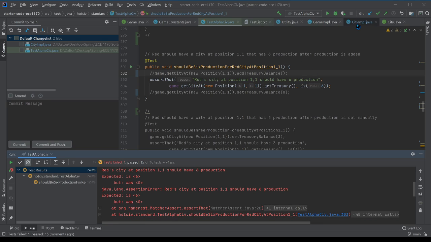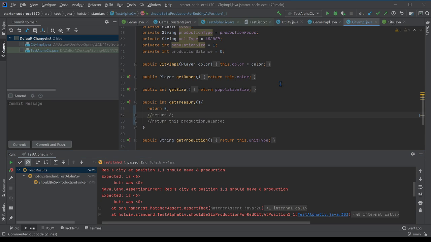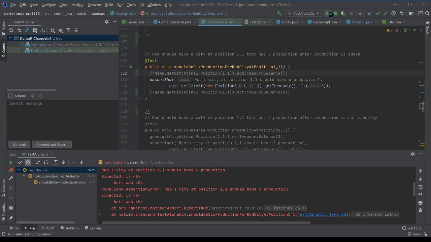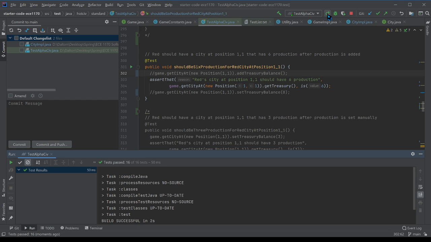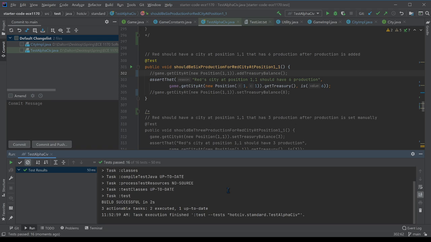If I go to the city implementation then, where this function is actually written, I can change this to fake it out by saying that it will return 6 instead of 0. Then if I go back here and run the test again, this time the test succeeded. Now this needs to be changed eventually.